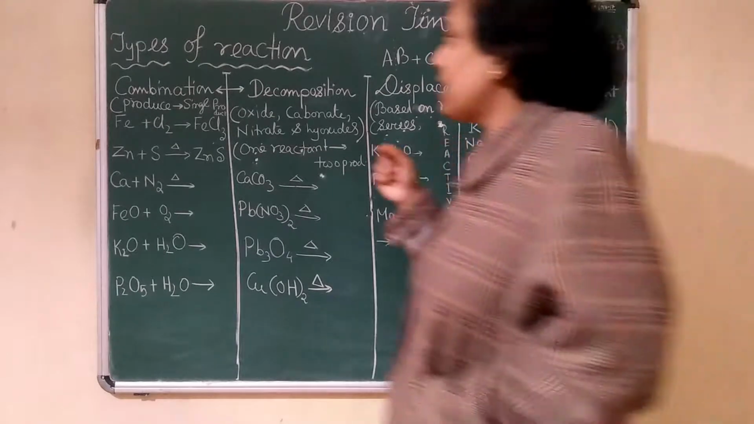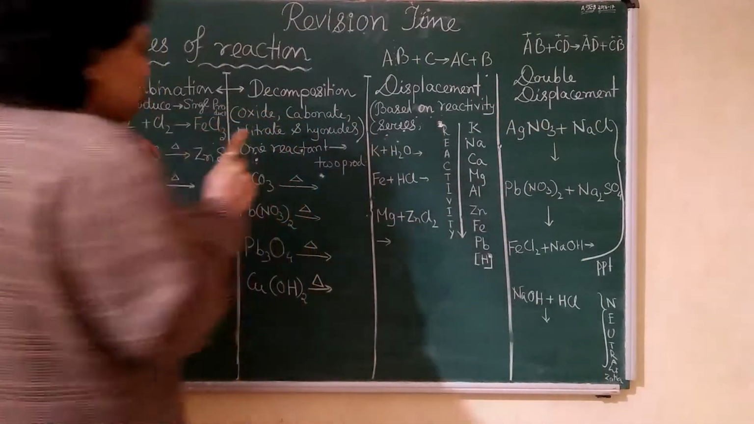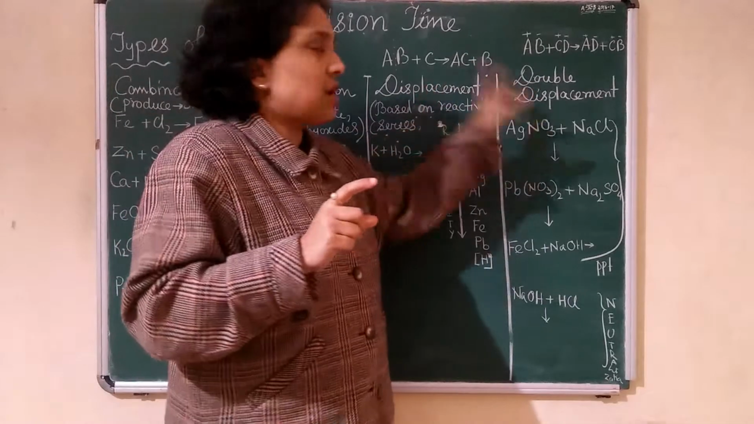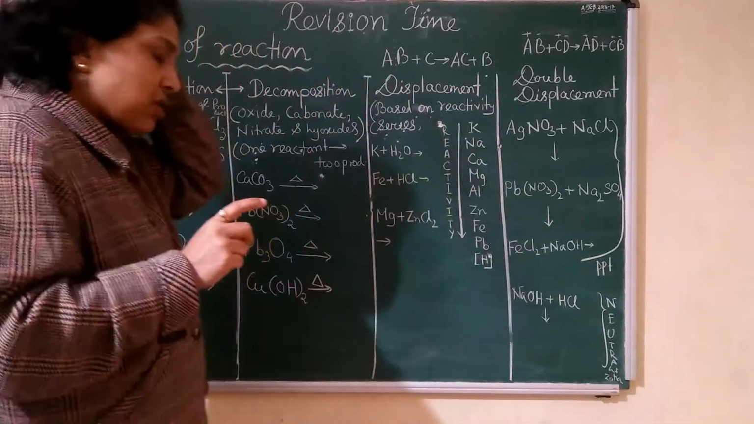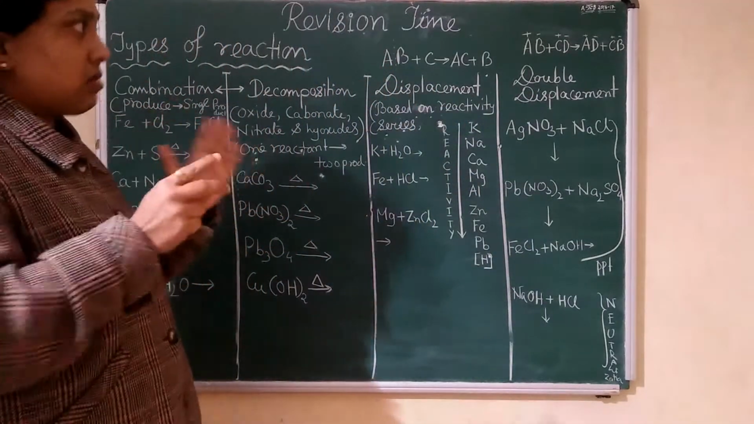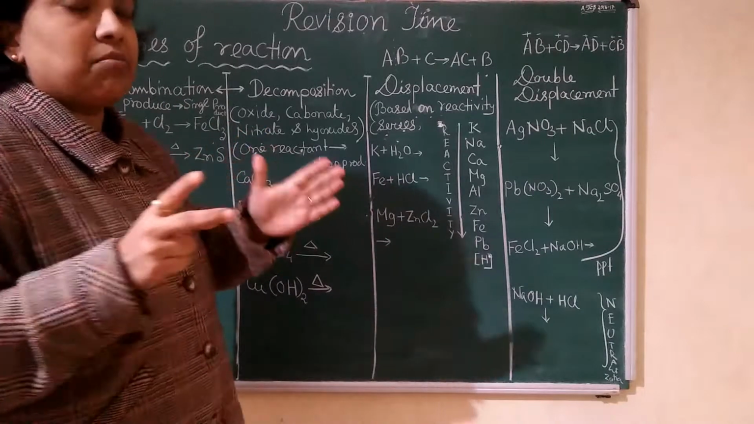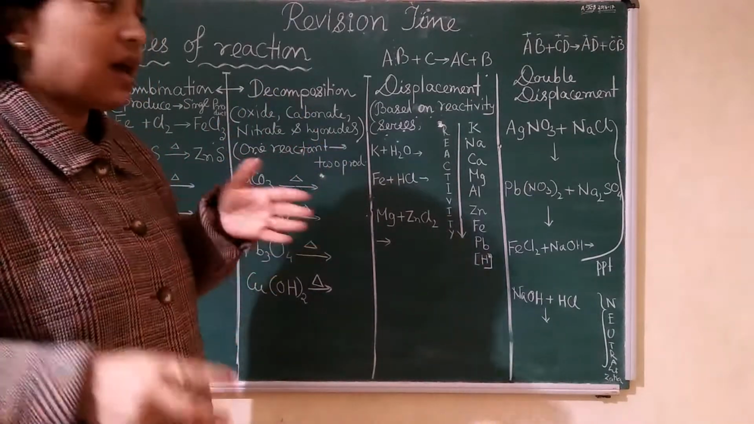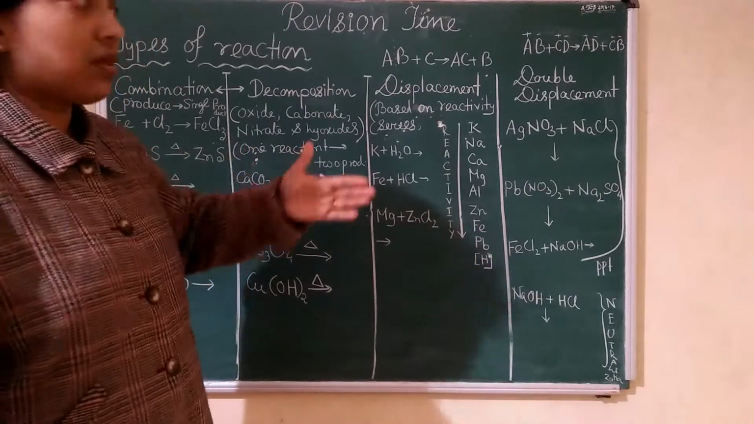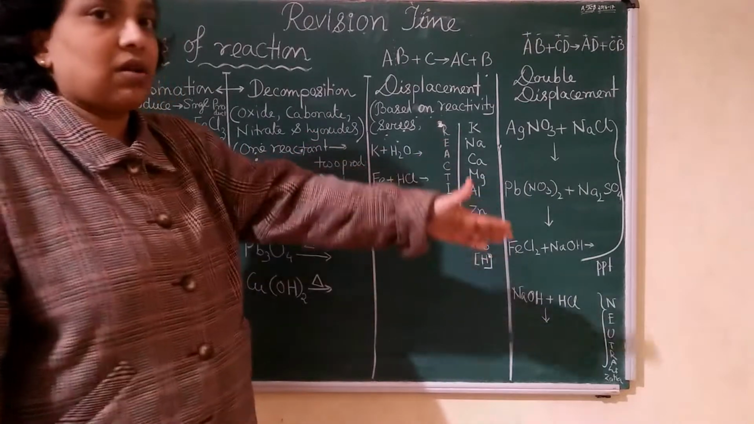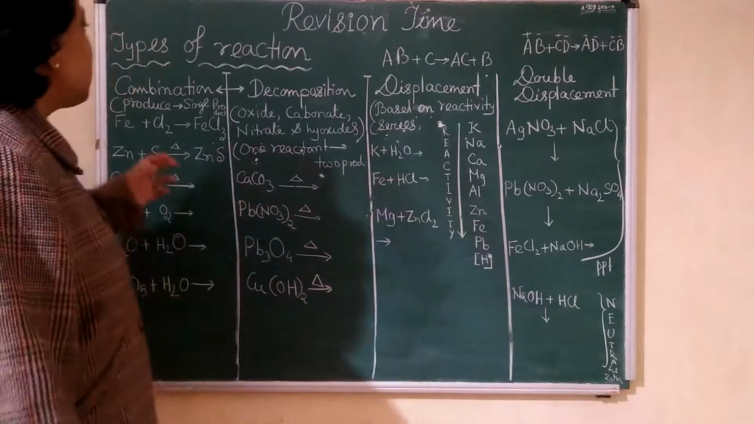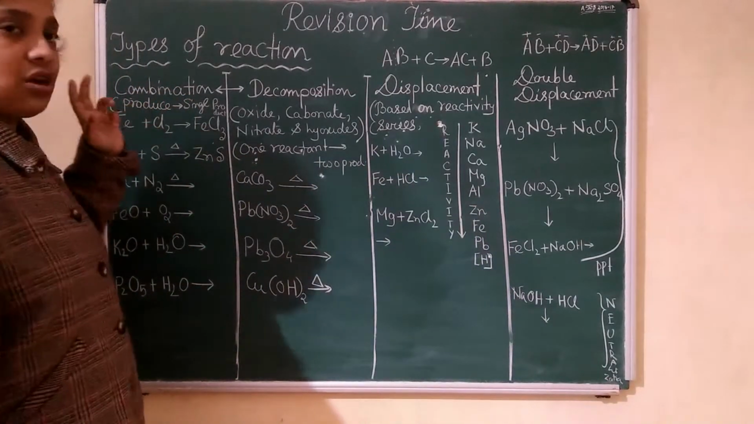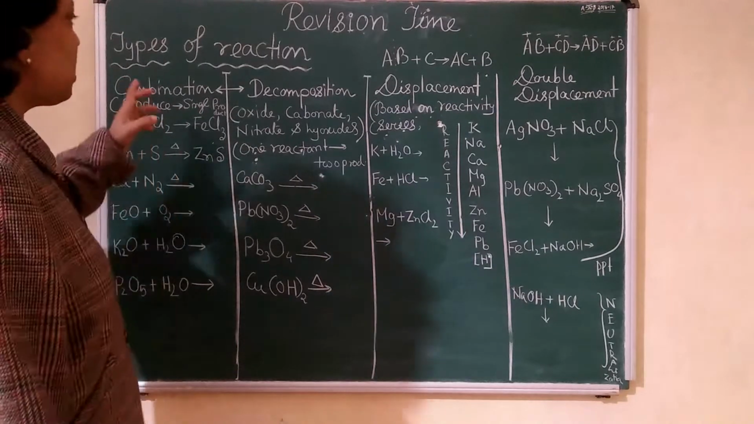Okay, so let's start. There are 4 types of reaction: combination, decomposition, displacement, double displacement. The oxidation reaction, for the time being, is not done according to the new syllabus. So, combination reaction: what is the main thing you have to remember?